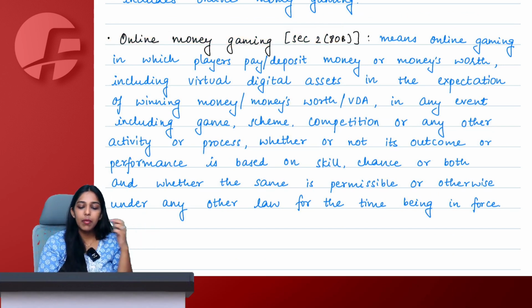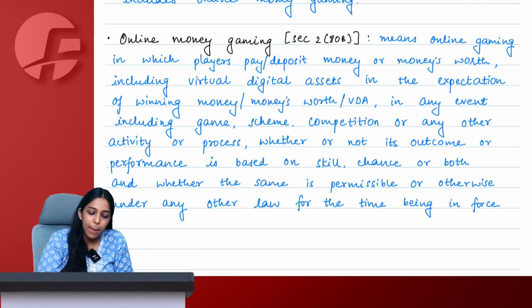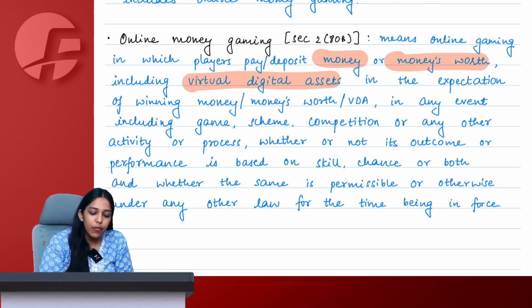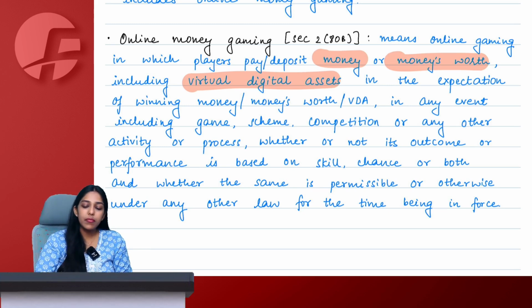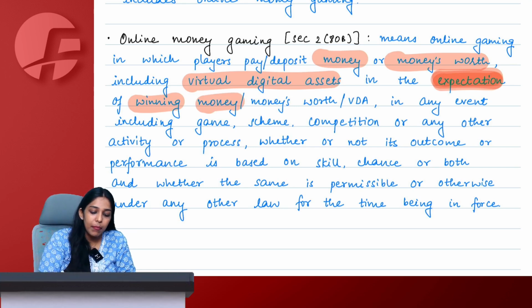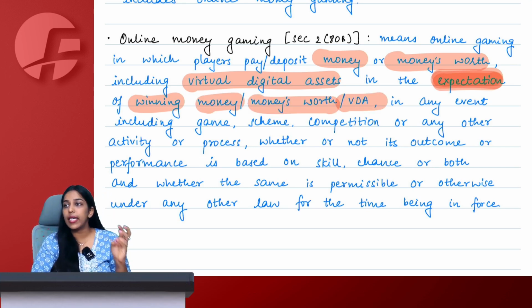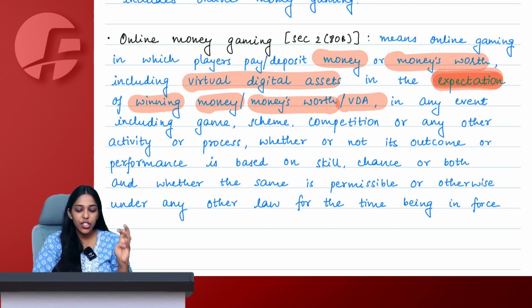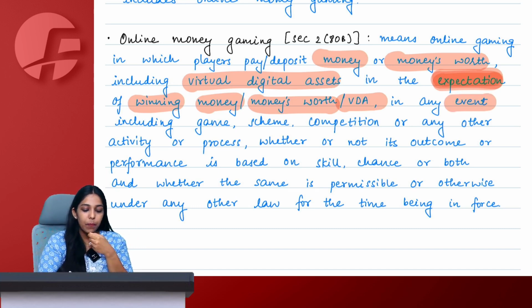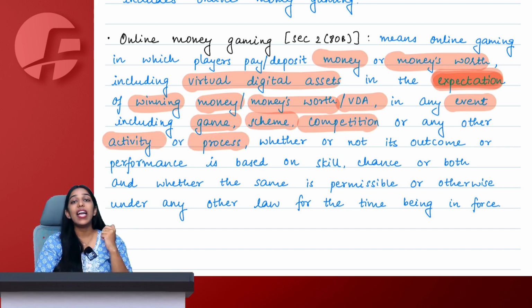So online money gaming means any kind of online game in which the player pays or deposits money, money's worth, or virtual digital asset. Why? Because he is in the expectation that he will win more money, money's worth, or virtual digital asset. Now you can call it a game, scheme, competition, event, anything. Everything is game only for us. So you can call it event, game, scheme, competition, activity, process, everything.